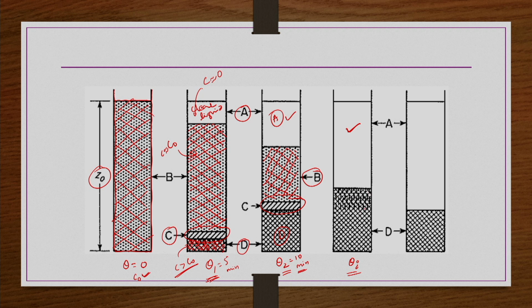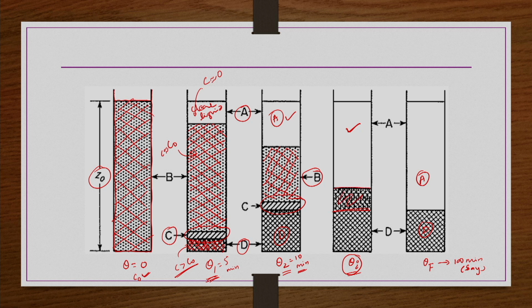Finally, if you allow theta f, the final settling time, let us say 100 minutes, it is completely separated into two phases. By that time you can see only A and D zones, and the turbid C transition zone also disappears completely. Here in this picture at time theta I, we can see concentrated sludge and clear liquid at the top.